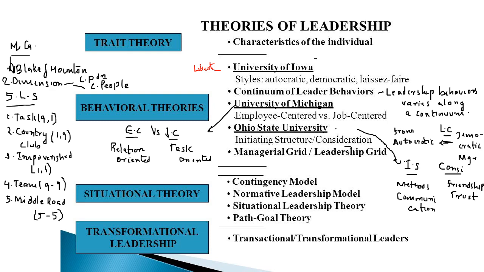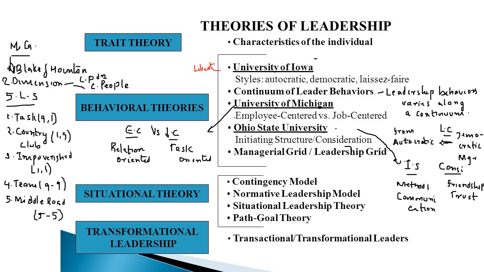Now coming to the next important study, the University of Michigan study. In the University of Michigan study, there are two important styles they discuss: employee centered leaders and job centered leaders. Employee centered leaders are relationship oriented leaders. They focus on the welfare of the employee. They consider the employee as a human being, okay? They are ready to take care of the well-being of their subordinates. So that is an employee centered or relationship oriented leader.